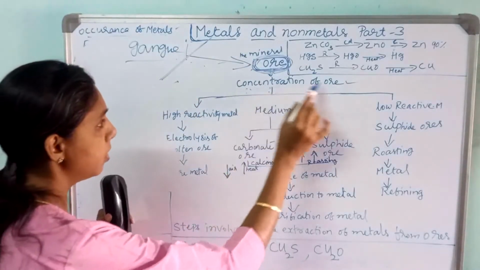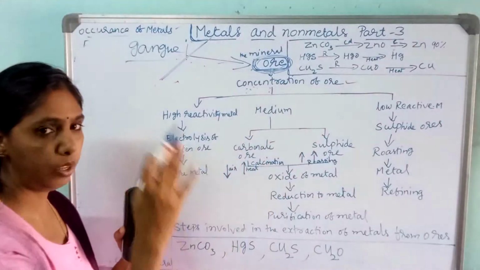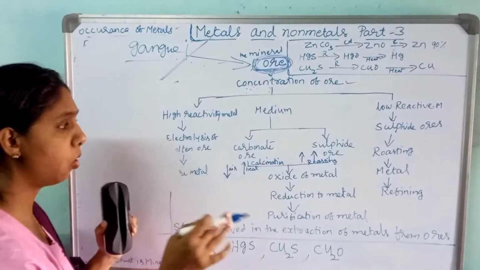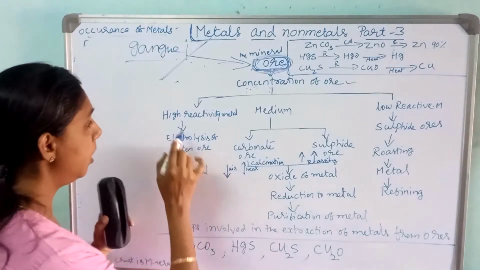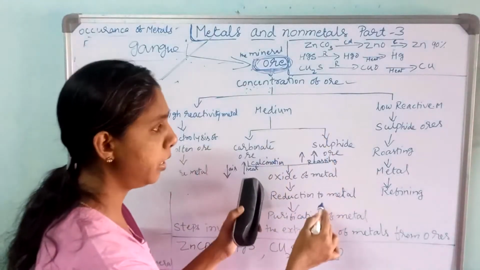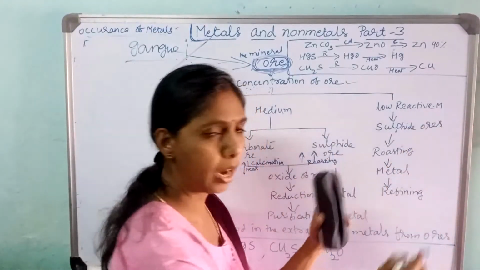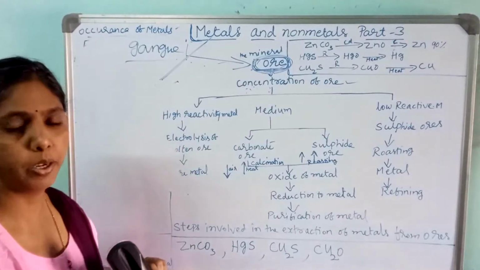Then after concentration of the ore, we get the concentrated ore, and we divide the concentrated ore according to reactivity. This is highly reactive, this is moderately reactive, and these are low reactive metals. Let's know about the highly reactive metals first.